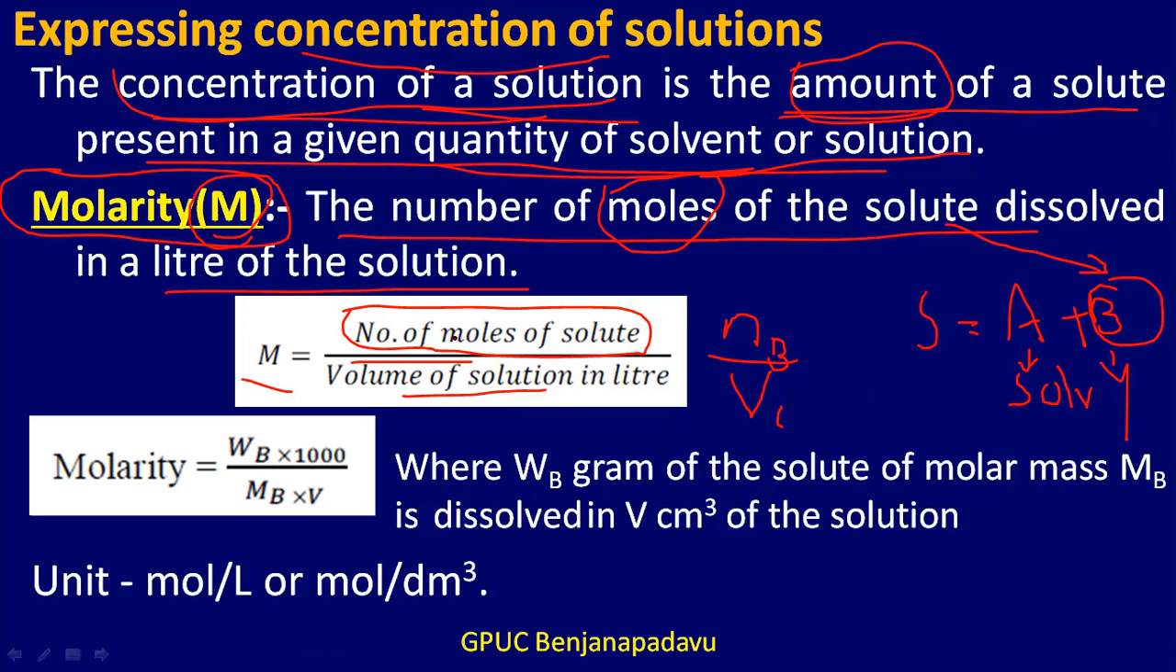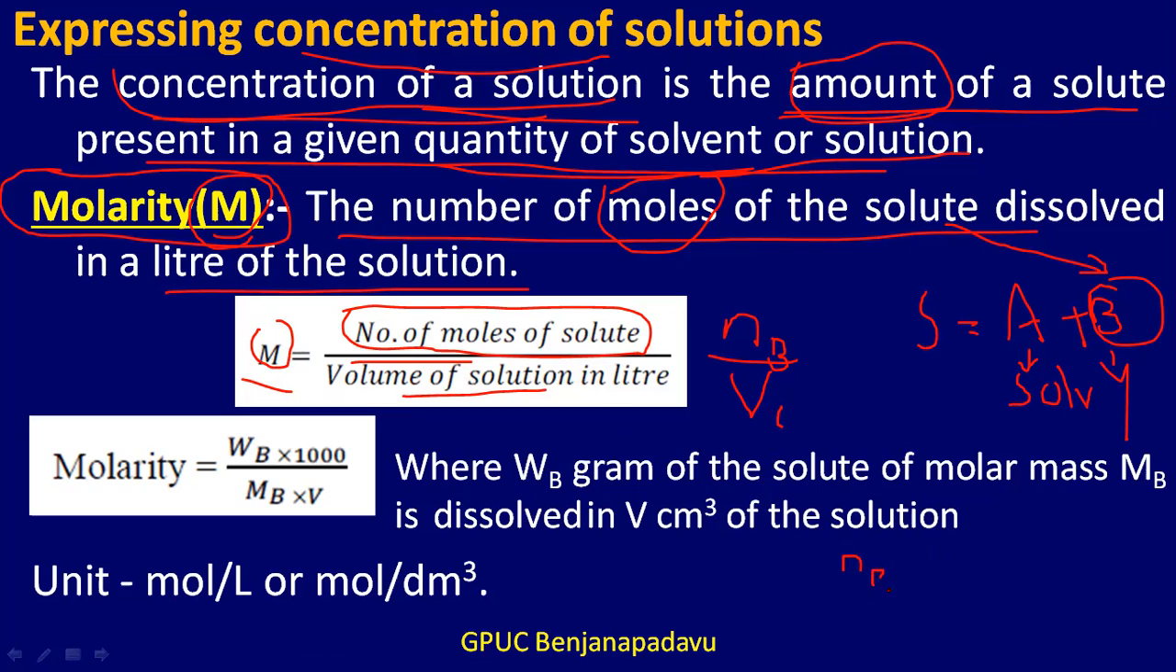So mathematically, M is the number of moles of the solute per liter of the solution. So M will be NB divided by V in liter. Or we can write NB in another way. What is NB? NB is the number of moles of the solute.